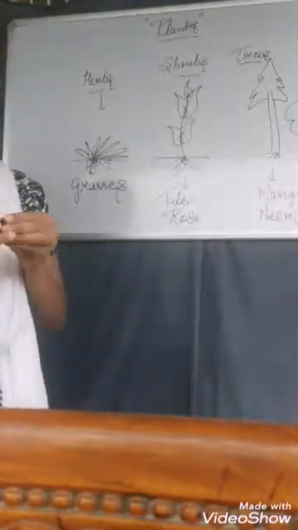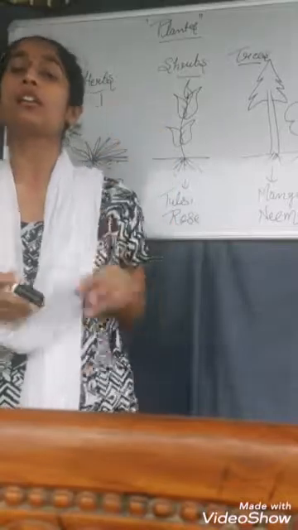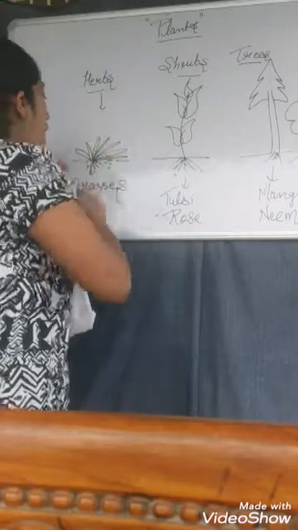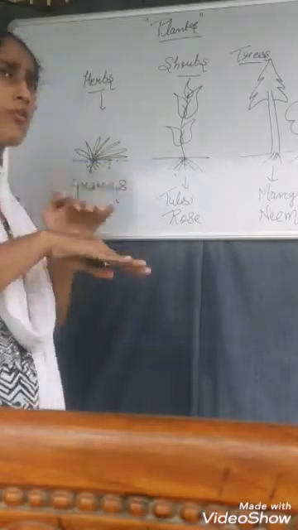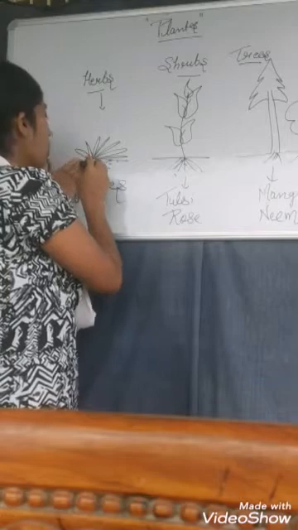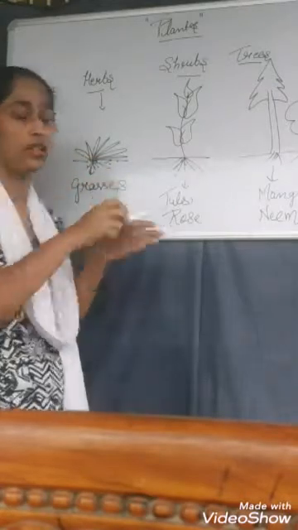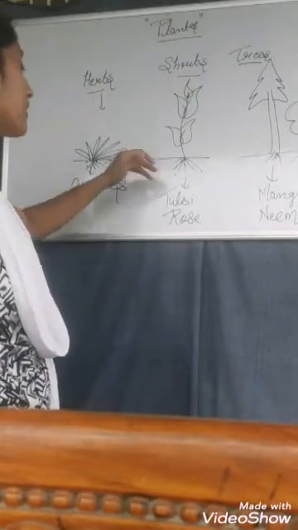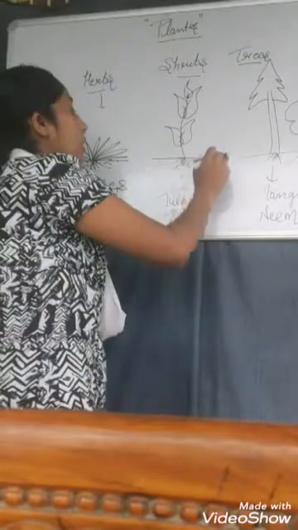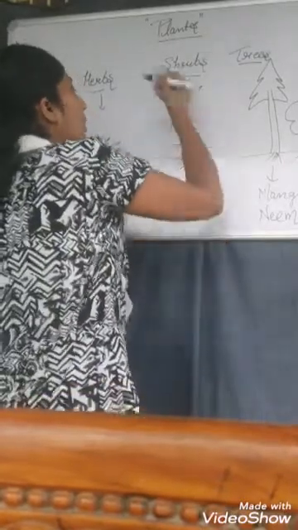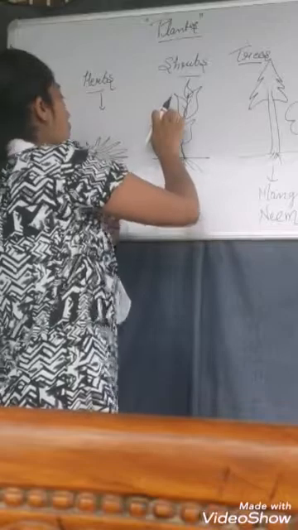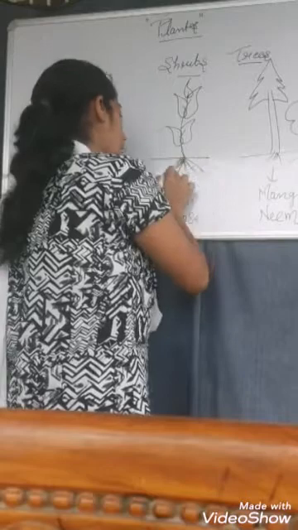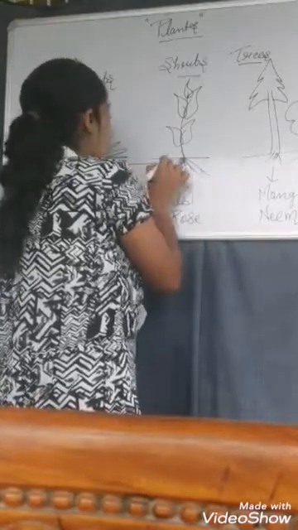So plants are basically categorized into three categories: herbs, shrubs, and trees. In herbs, the plants are very much attached to the soil, just above the soil layer, and their roots are not deeply rooted inside the soil. Grasses are one example of herbs. Shrubs are small plants, not very tall, but taller than herbs. They have roots beneath the soil layer that are much stronger than the roots of herbs.